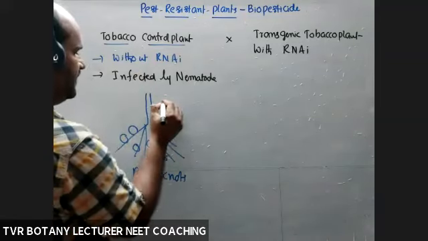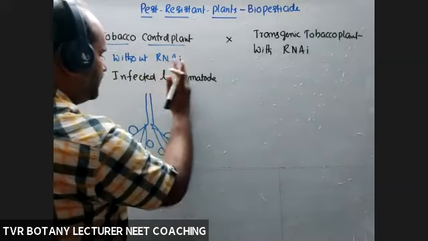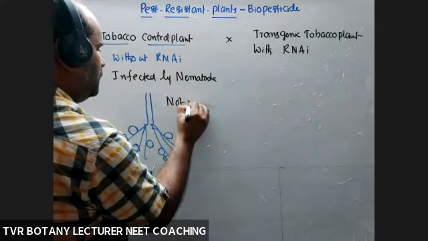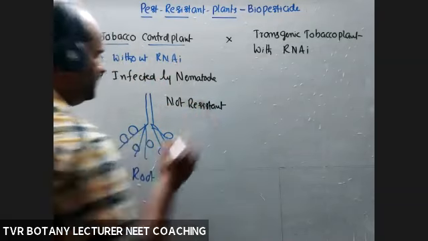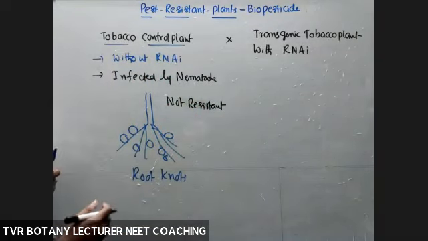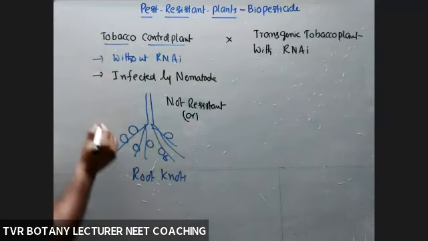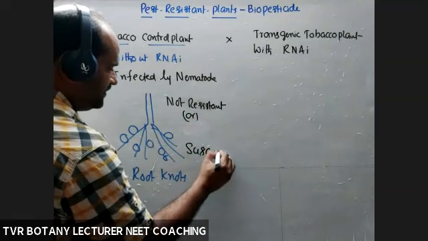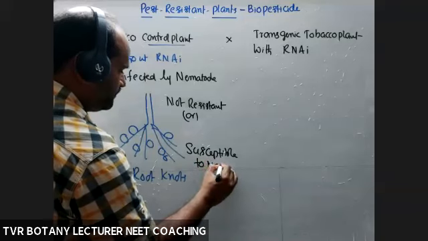Control plant is not resistant against nematode, not resistant, or it is susceptible to nematode.